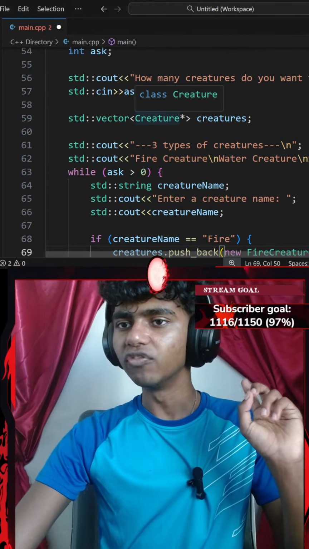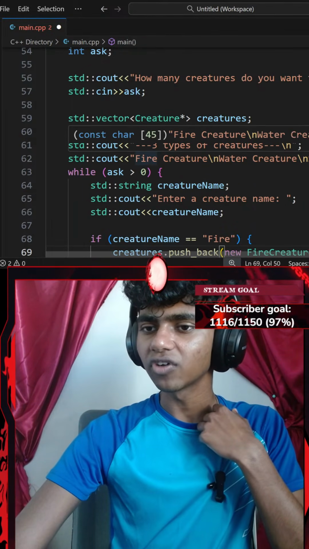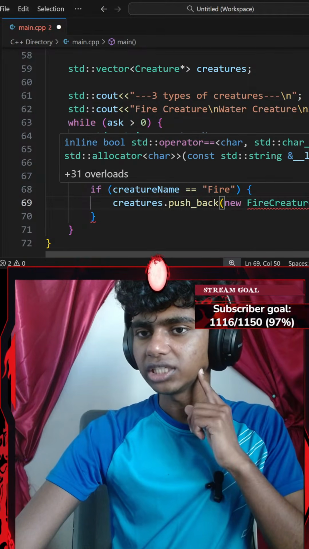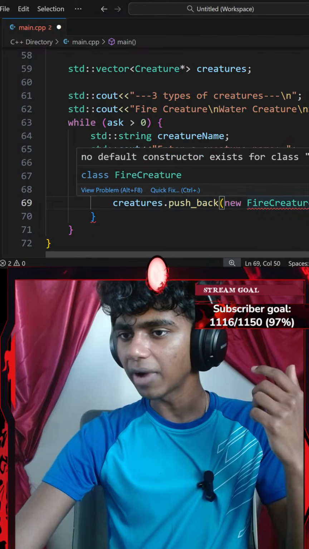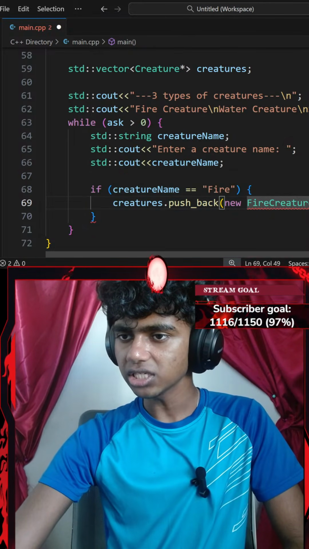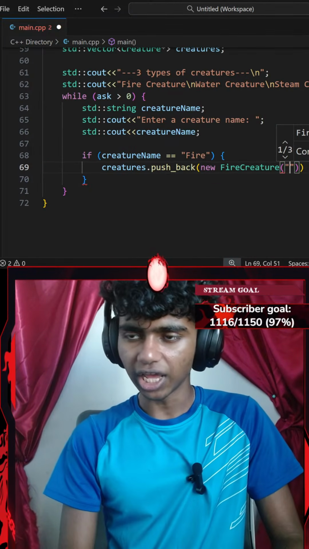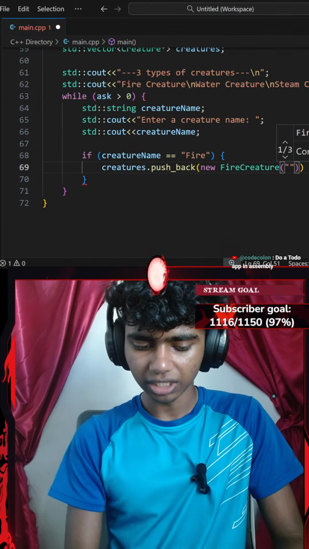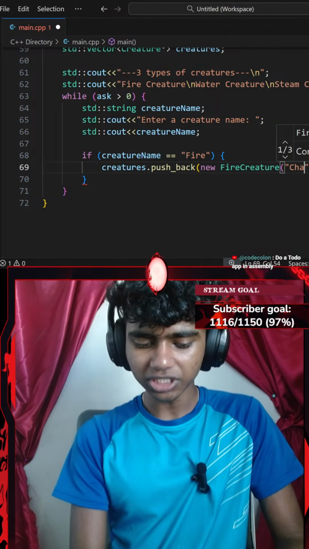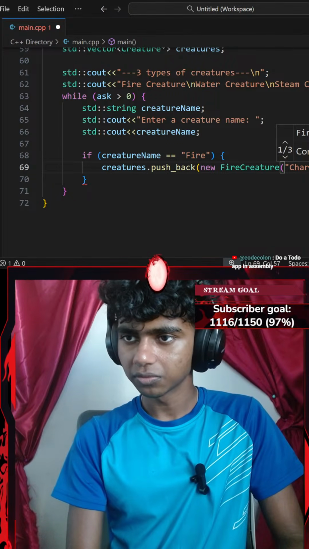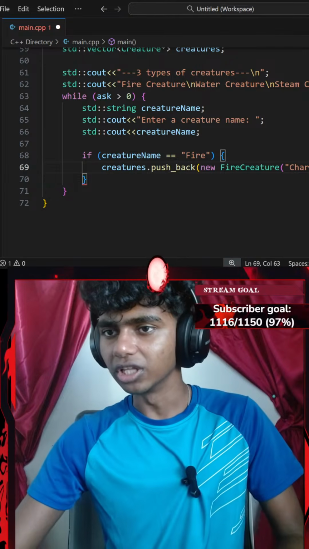Okay, this isn't an array. If it was an array, I wouldn't know how to do it for an array. Let's see. My creatures vector dot push_back, and I'll add a pair of parentheses. My creature requires a parameter of name. What is a fire creature name? I'll go with Charizard, ending with a semicolon.